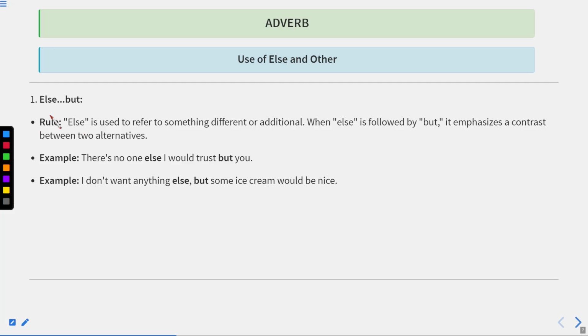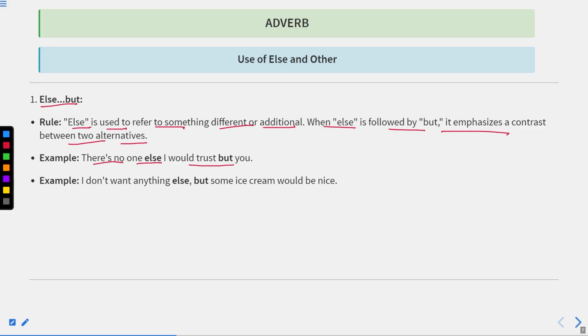Okay, now we'll discuss some more types of adverbs. Here, these are not more types, but some special types of adverbs that we are going to discuss. We have a pair of else and but. This is also a pair of conjunction. So how do we use it? Let us discuss. Else is always used with the preposition but, or with the conjunction but. Else is used to refer to something different or additional. When else is followed by but, it emphasizes a contrast between two alternatives.